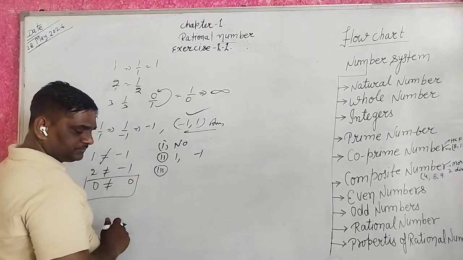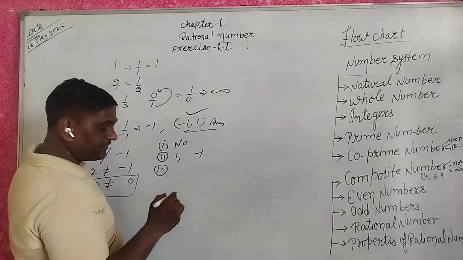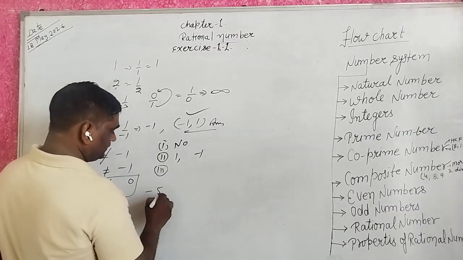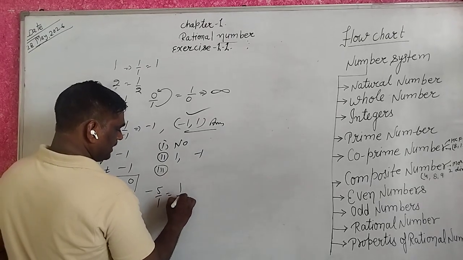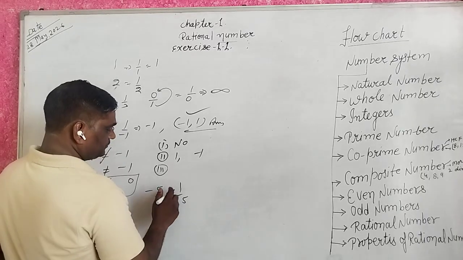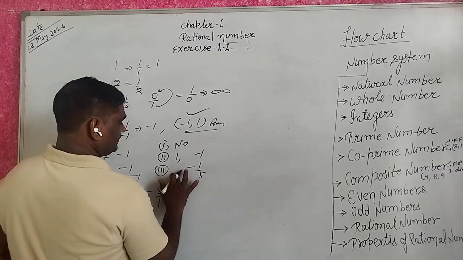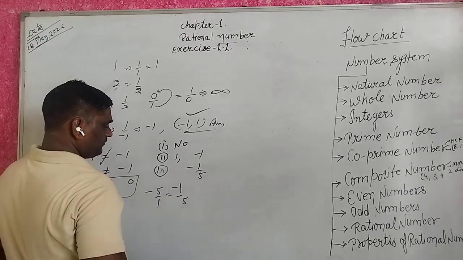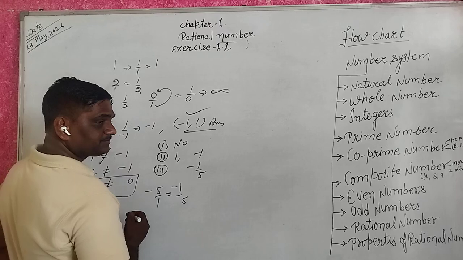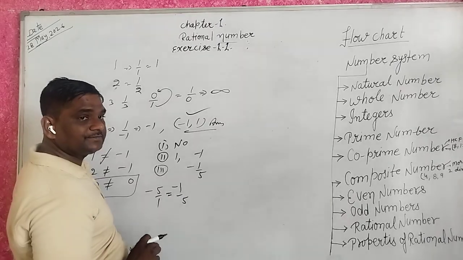Third, the reciprocal of minus 5 is 1 upon minus 5. No, minus 1 upon 5. So minus 1 upon 5 is your answer, and when you solve it, minus minus cancel.